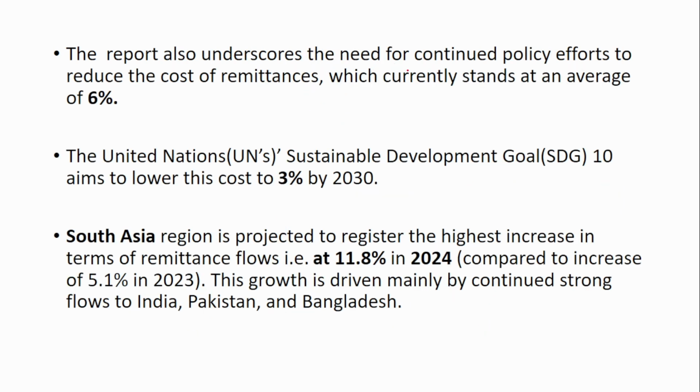So the report also underscores the need for continued policy efforts to reduce the cost of remittances, which currently stands at an average of 6%. The United Nations Sustainable Development Goal 10, that is SDG 10, aims to lower this cost to 3%. So suppose you stay in the US and you want to send 100 rupees to a person staying in India. Then 6% means it will cost 6 rupees. The cost of sending itself is costing 6 rupees. And as per this SDG goal 10, they are planning to reduce it to 3% by 2030.